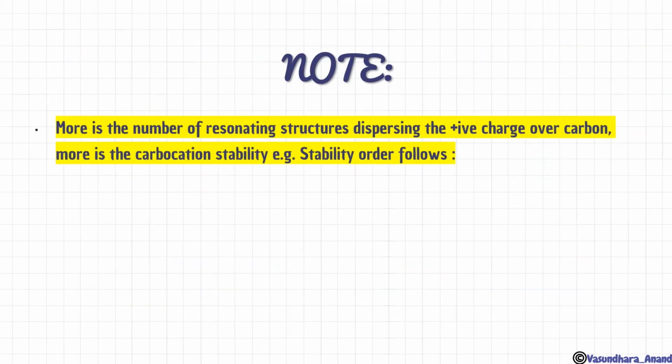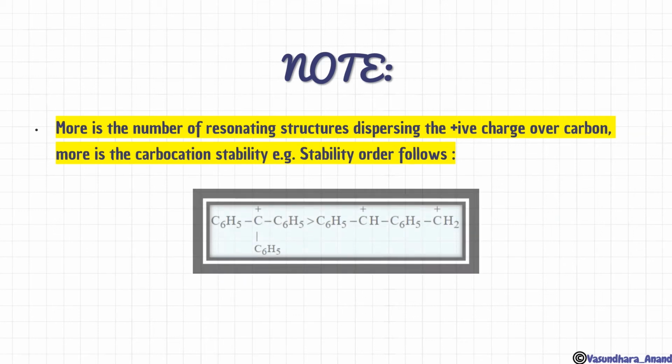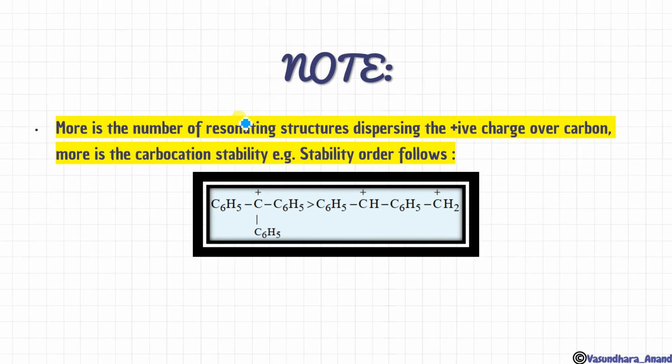Note, which is to be learned: the more the number of resonating structures dispersing the positive charge over the cation, the more is the carbocation stability. Stability order follows. जितने ज़्यादा resonating structure होंगे, because the positive charge over the carbon, carbocation की stability उतनी ही ज़्यादा increase होगी. So the stability order is as follows. We can see the tertiary phenyl carbocation will be more stable because it is having 3 resonating structures, 1, 2, 3 resonating structures.